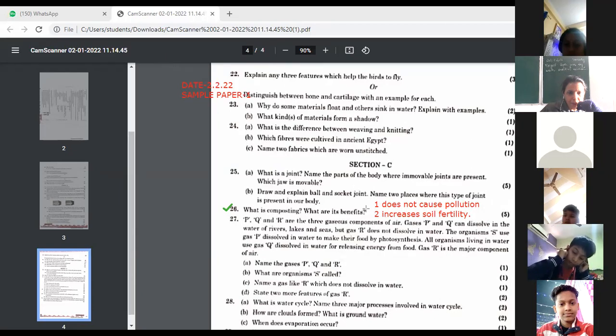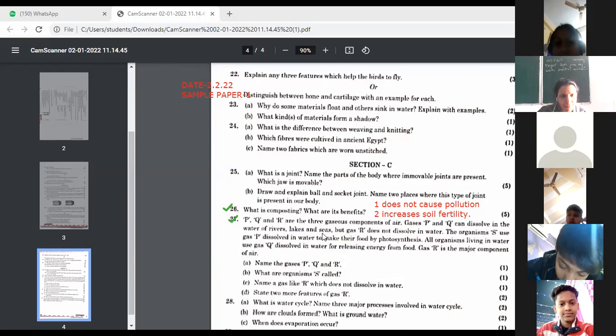Next, question number 27. P, Q, and R are the three gaseous components of air. Gas P and Q can dissolve in water of rivers, lakes, and seas, but gas R does not dissolve in water.